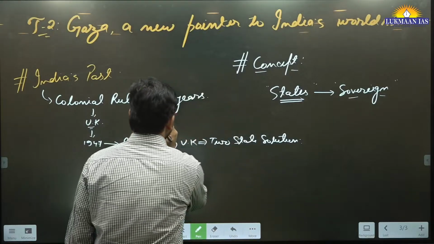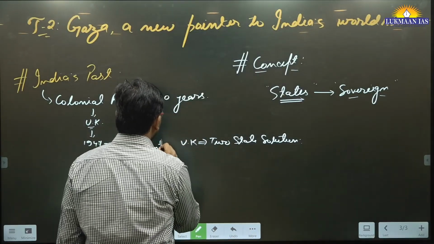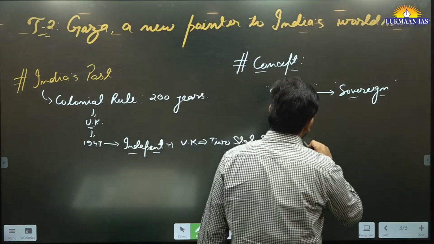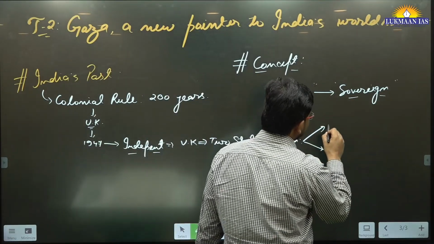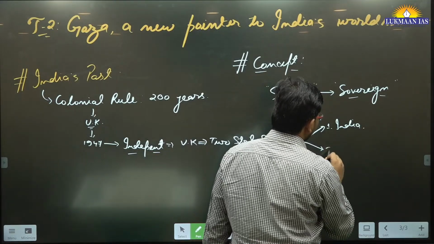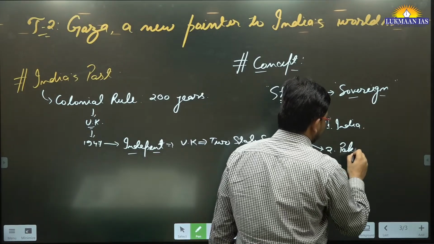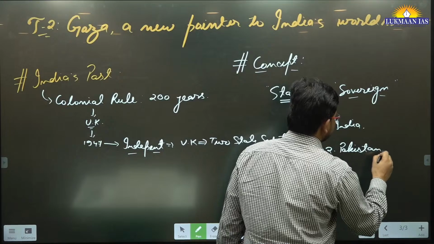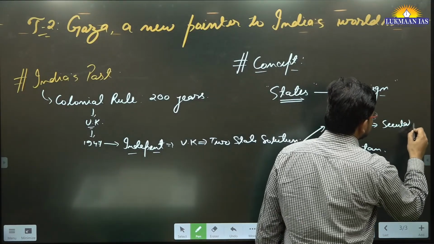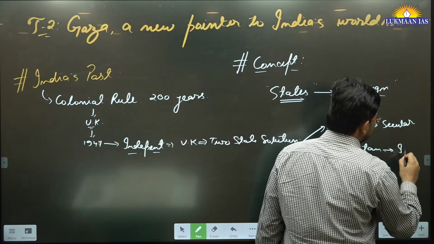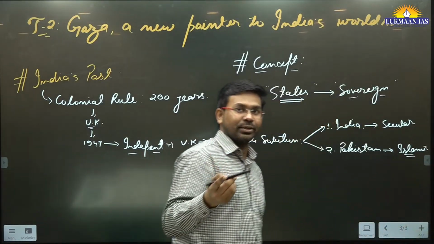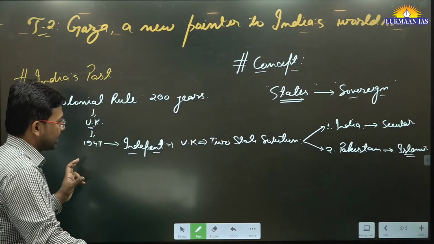But the UK government, I mean Lord Mountbatten, came up with a plan, and under that plan, he sought a two-state solution. So they created a dominion of India, right? And they proposed a dominion of Pakistan. India was created as a secular state, but Pakistan became an Islamic state. They have a state religion, so it became an Islamic state.